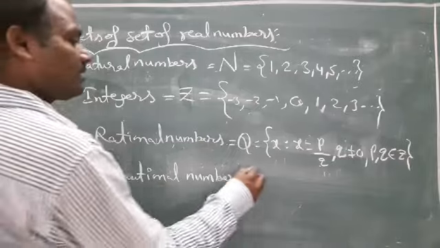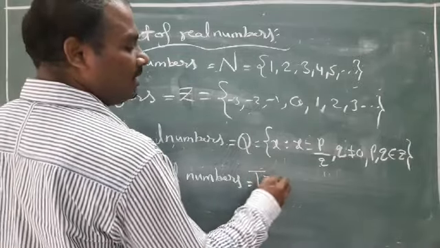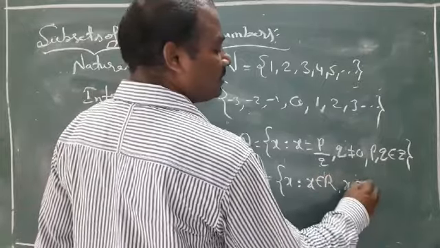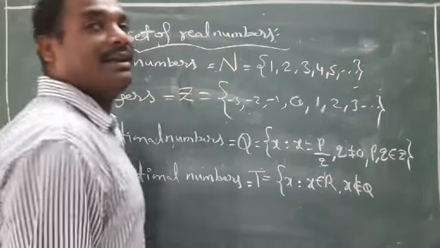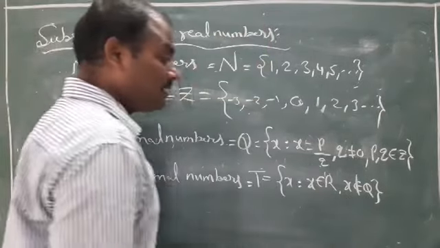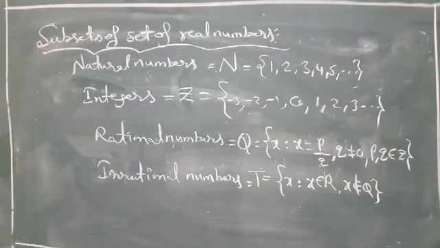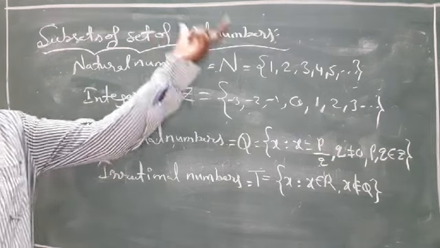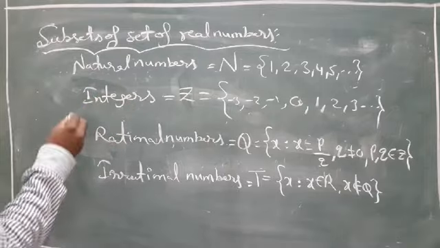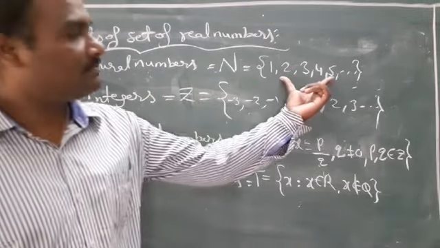Yes. Irrational numbers are denoted by T. X such that x belongs to R, x does not belong to Q, except rational numbers. X does not belong to Q, that is irrational numbers. Observe here, what are the subsets of real numbers? Here N natural numbers, yes.